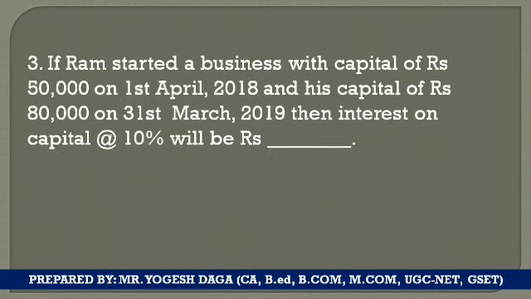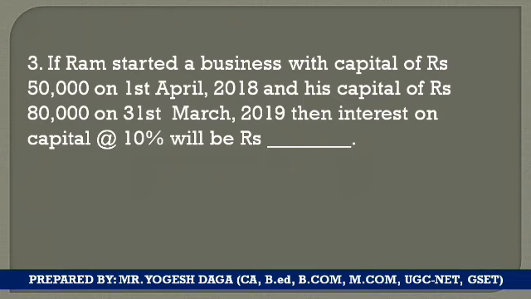Now the third question. If Ram started a business with a capital of 50,000 on 1st April 2018 and his capital is 80,000 on 31st March 2019, then interest on capital at the rate of 10% will be rupees dash.